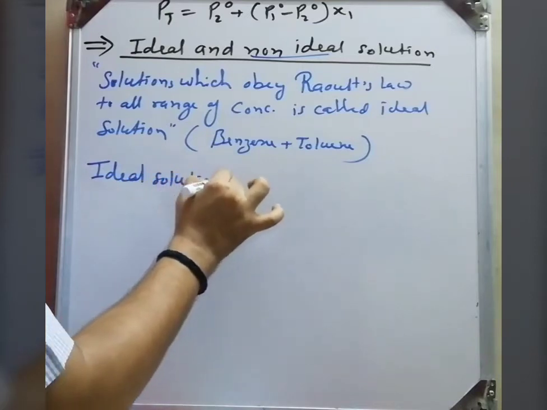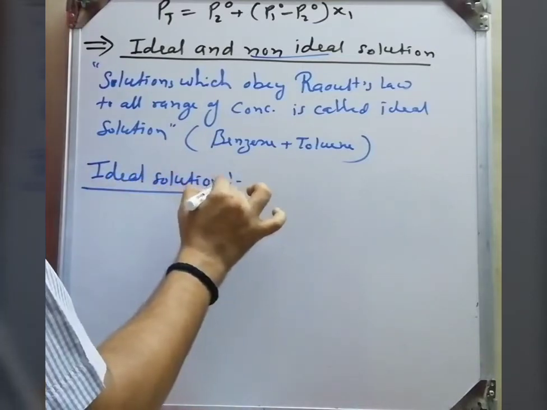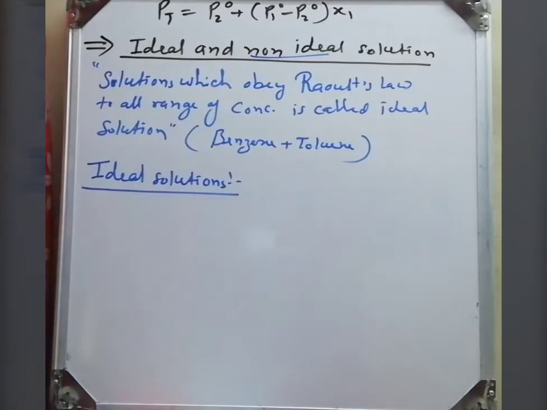Now, why do these solutions show the ideal behavior? For an ideal solution, the volume of the mixture will not change.